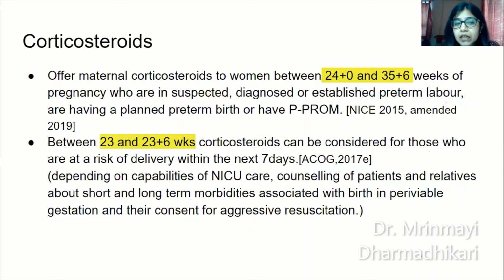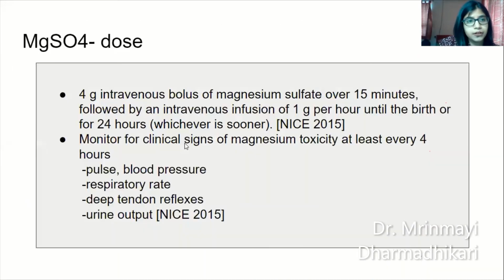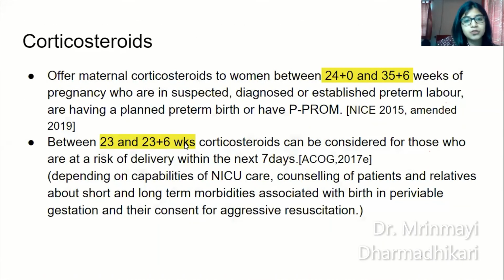And between 23 and 24 weeks of gestation, okay, that is the periviable period. Corticosteroids should be considered only if you're sure that your NICU has the capability of resuscitation. Counsel the patients and relatives about the short-term and long-term morbidities associated with birth in this periviable gestational period, and provided you have their consent for aggressive resuscitation.